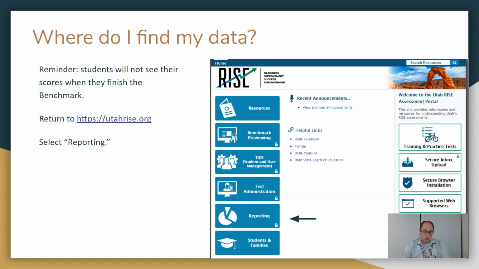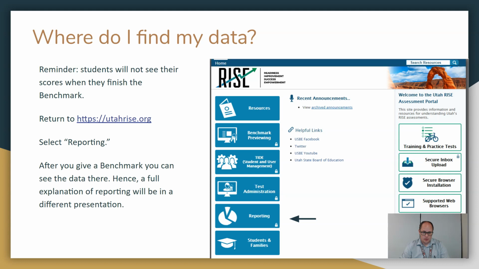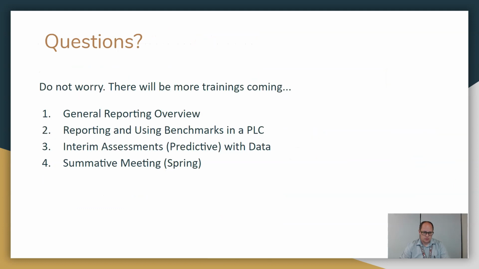Now, where is our data? Go ahead and select reporting. And really, you have to give a benchmark before we can dive into this reporting stuff. So a full explanation of this reporting stuff is coming later. I just want to get you ready for giving those benchmark tests. Don't worry, there will be more trainings coming.